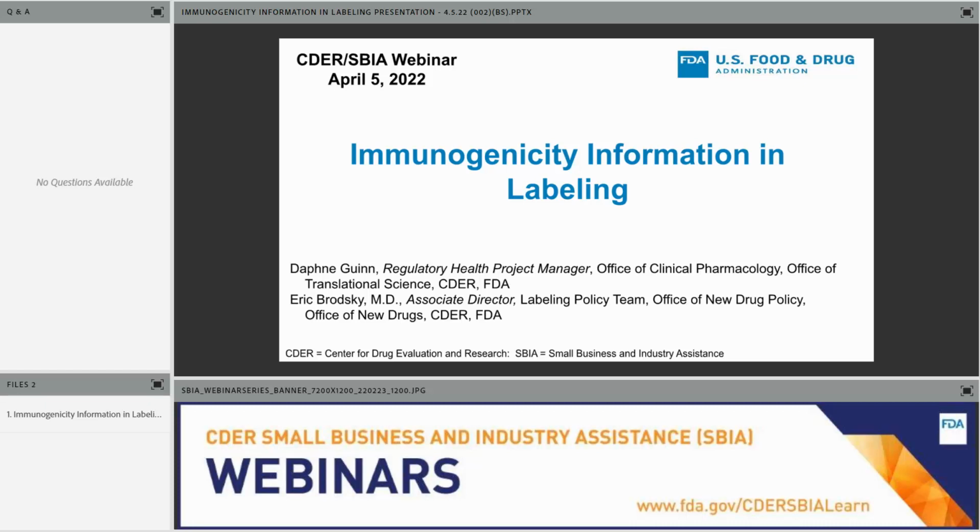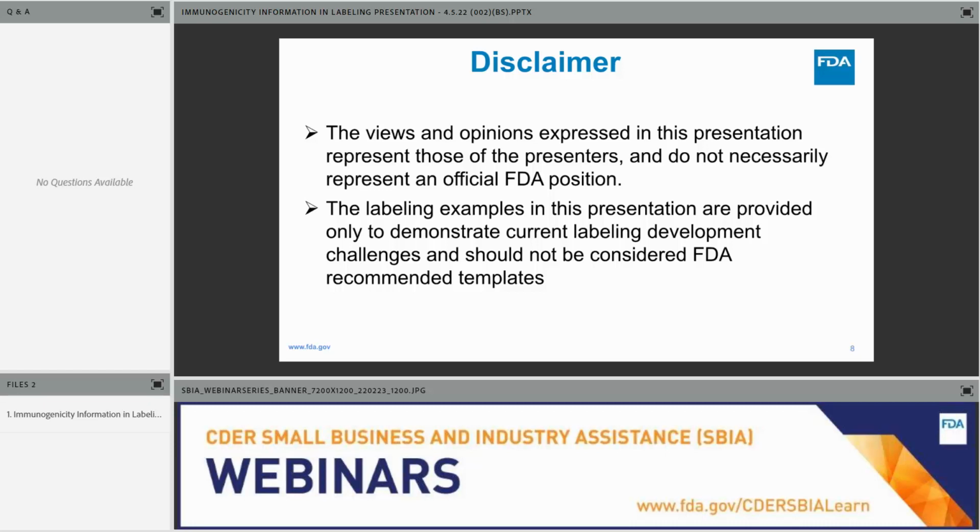So today we're going to discuss immunogenicity information and labeling. I'll first begin by highlighting our disclaimers. The views and opinions expressed in this presentation represent those of the presenters and do not necessarily represent the official position of FDA. The labeling examples in this presentation are provided only to demonstrate current labeling development challenges and should not be considered as FDA recommended templates.